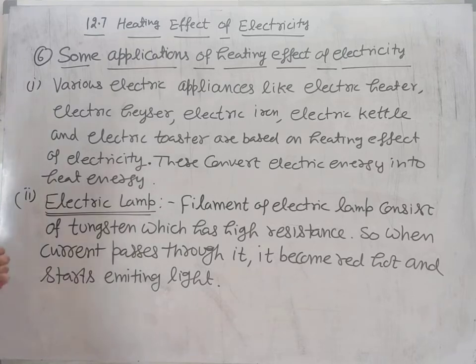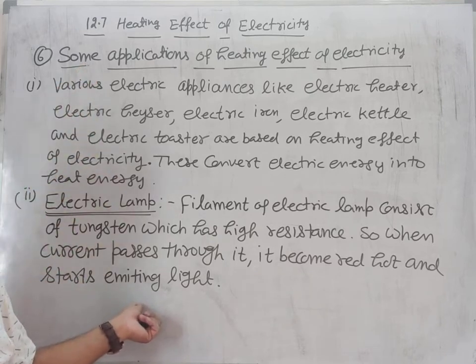One more point, in the electric lamp air is not filled. The question can be asked, why is air not filled in an electric lamp? In this topic there is no need to write this point, but I am writing it because it can be asked as a separate question. In an electric lamp we never fill air, we fill nitrogen or argon.